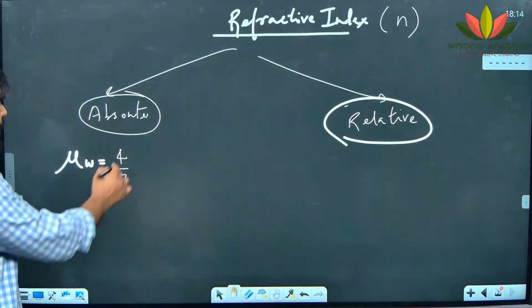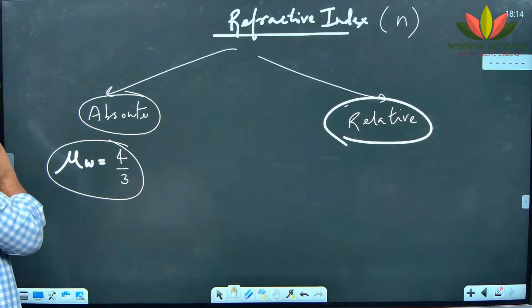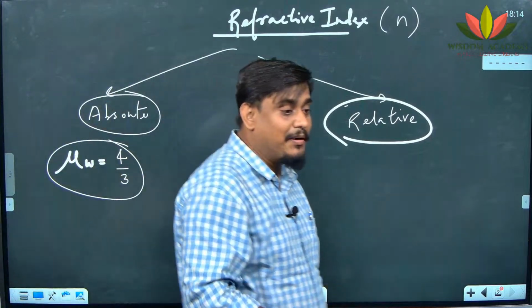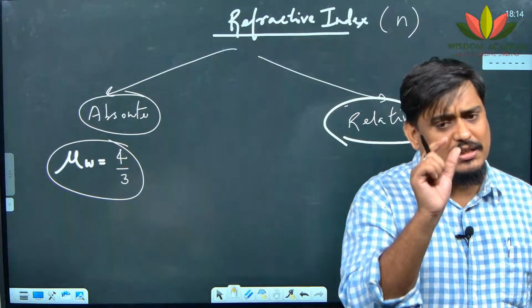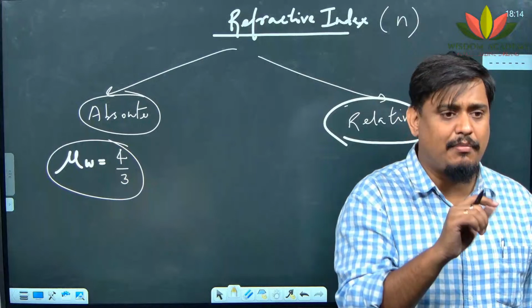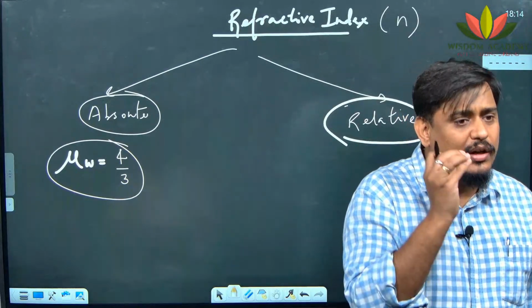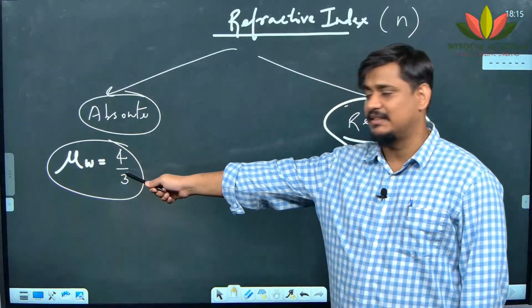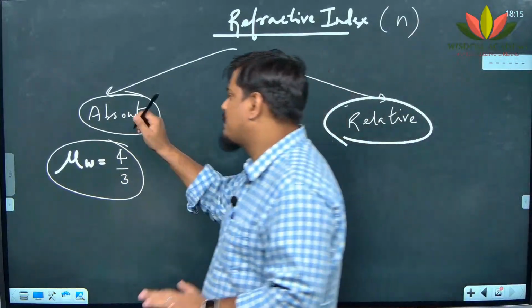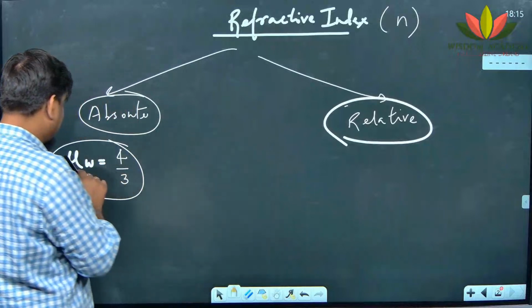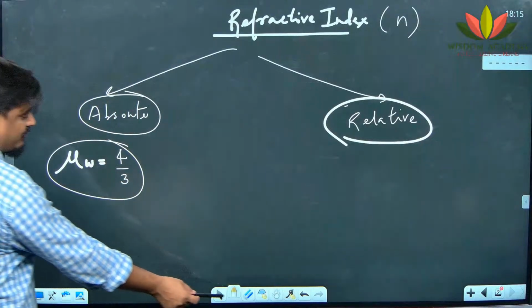Because this is not absolute, we say it as absolute refractive index, but actually water's refractive index, if you compare with diamond, will not be the same. With glass, it will not be the same. Only with respect to air, it is this 4 by 3. So how do you define absolute refractive index? It is defined as, I am writing mu, actually it should be written as n, because you are using it as n only.